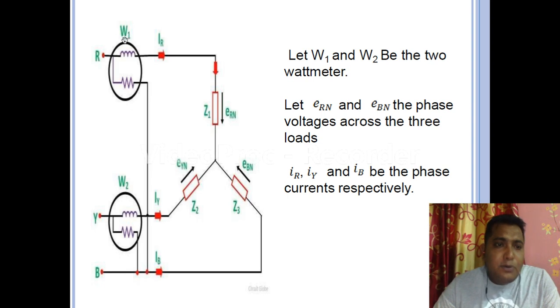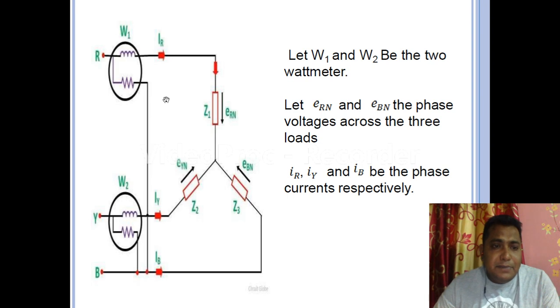For W1, follow my pointer, the current flowing through this particular phase is IR. Now what is the voltage? This potential coil is connected between the R phase and the B phase. The R phase has a voltage of ERN, and the B phase has a voltage of EBN.